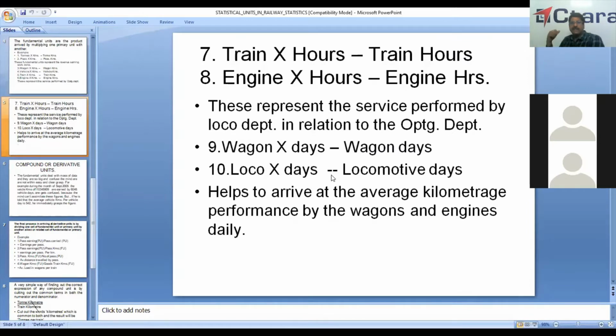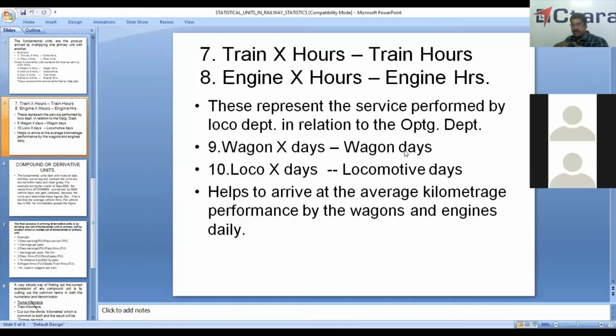Then train, similarly, we can work out hours also. Train into hours is equal to train hours, and engine into hours is engine hours. Again, similarly, suppose if we have 3 engines, we take engine hours of all the 3 engines. If it is 2, we take the engine hours of both the engines.